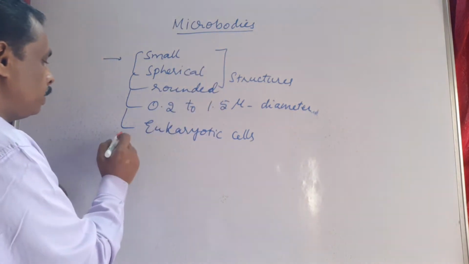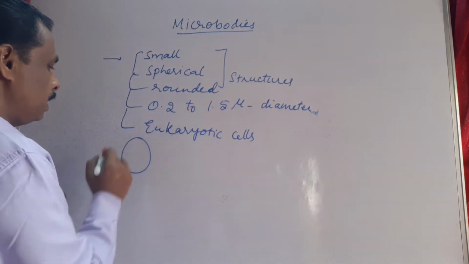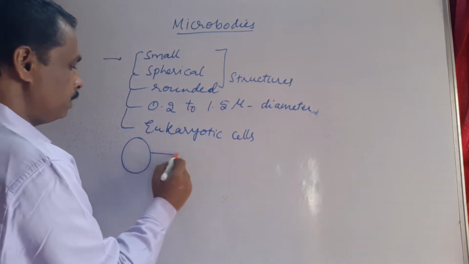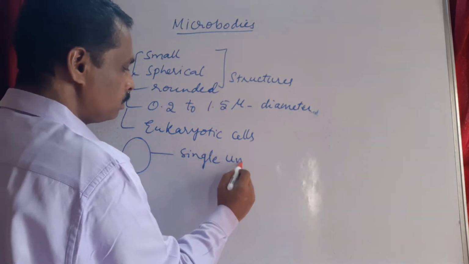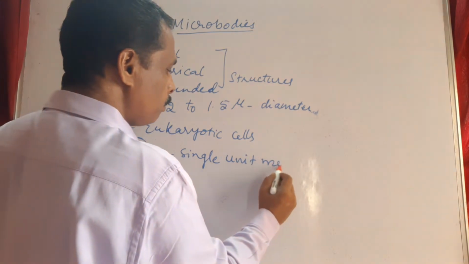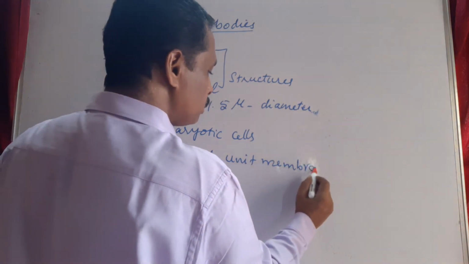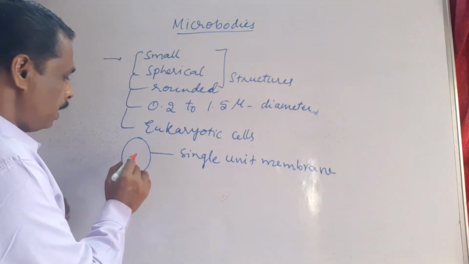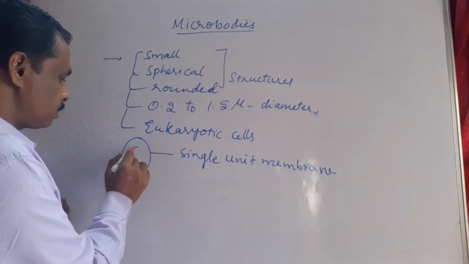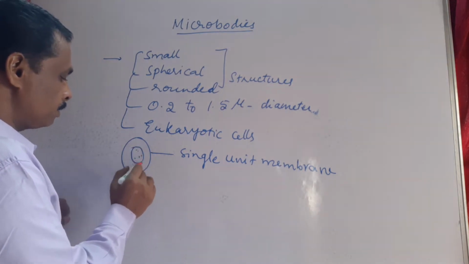Usually these microbodies are spherical in structure. They are covered by a single unit membrane. They are membrane bounded cell organelles, and the center part is the granular part.